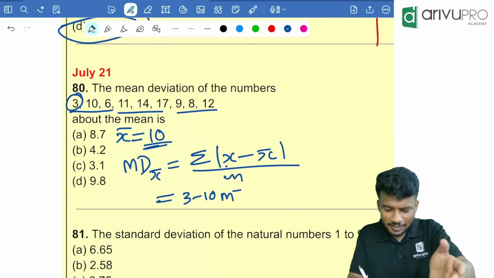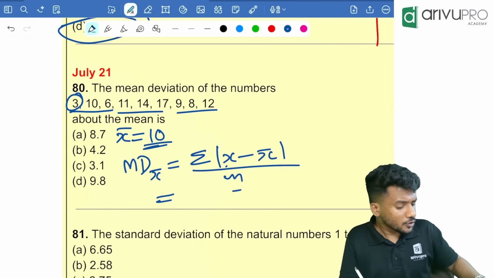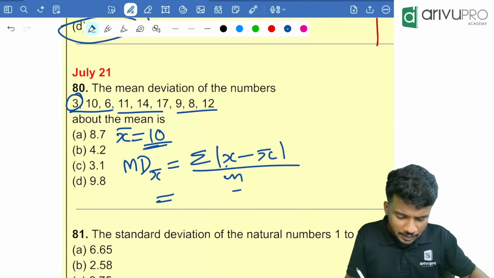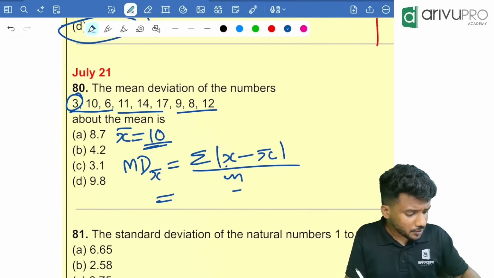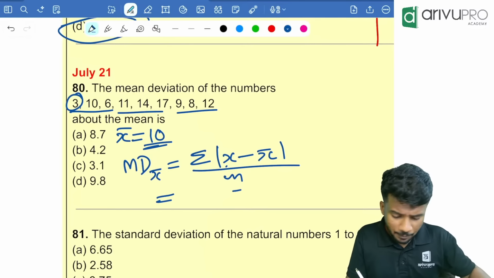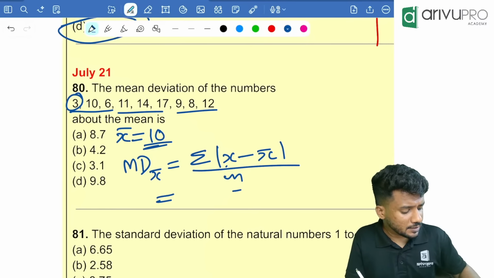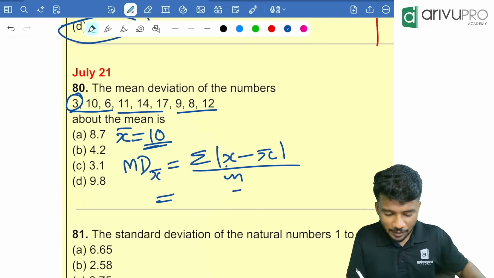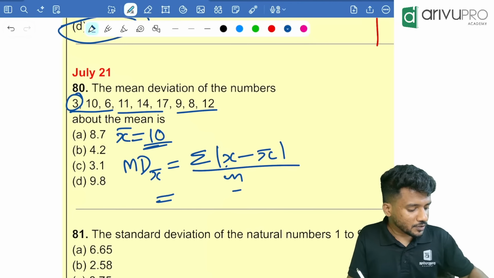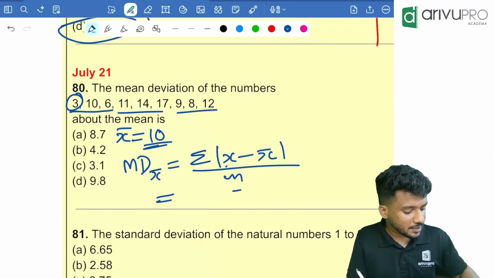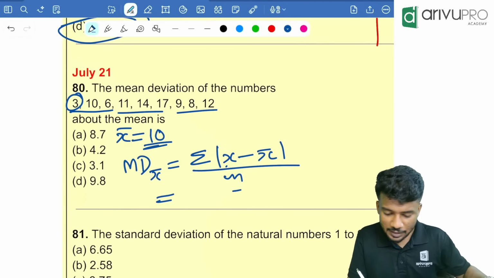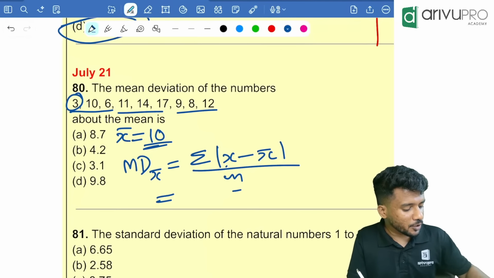Then 6 minus 10 M minus, 11 minus 10 positive M plus, 14 minus 10 M plus, 17 minus 10 M plus, 9 minus 10 negative M minus, 8 minus 10 negative M minus, 12 minus 10 positive M plus.